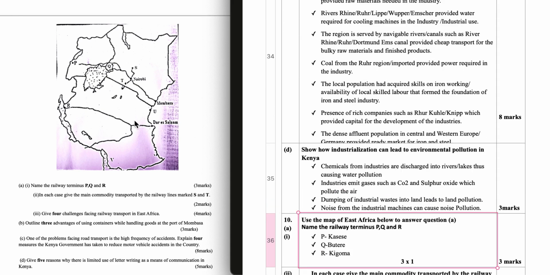P is Kisumu, Q is Butere, and R is Kigoma.